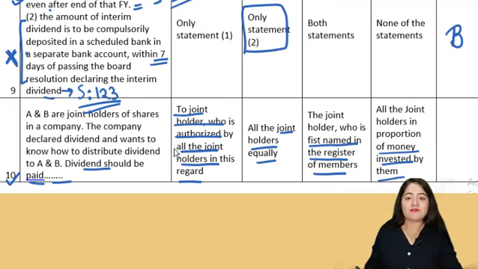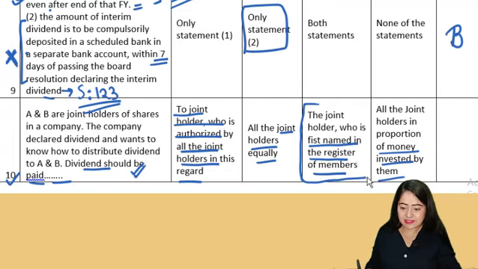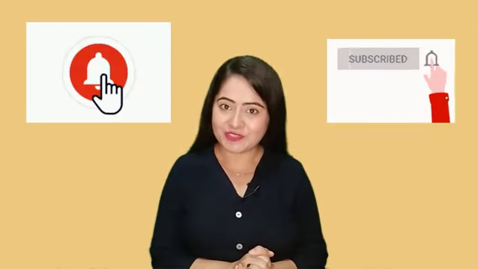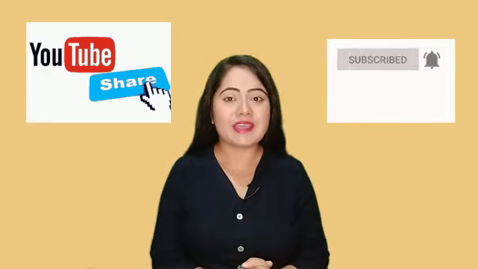So here if you see, always whenever there is a dispute as to who should get the dividend, always the first named person in the register of members, that person gets all the rights, he gets the benefit here. So therefore our correct answer is going to be C, which is the first named person in the register of members. So that's it in this video. We have discussed all these MCQs.